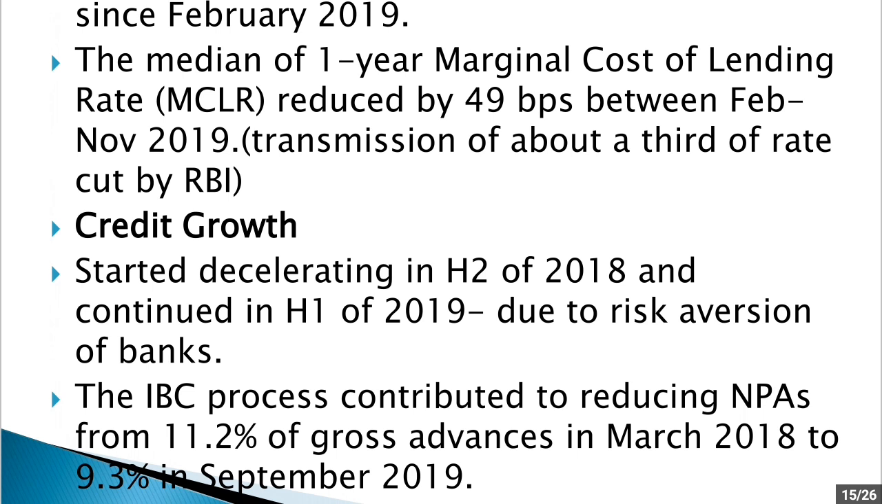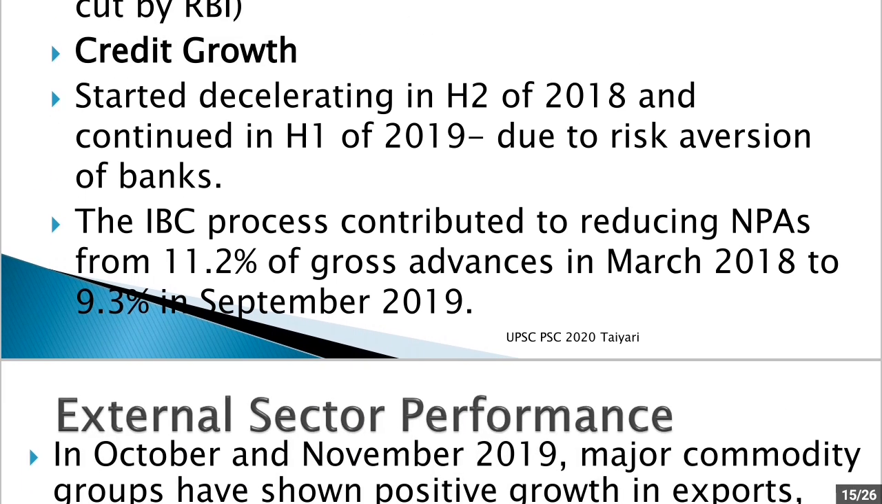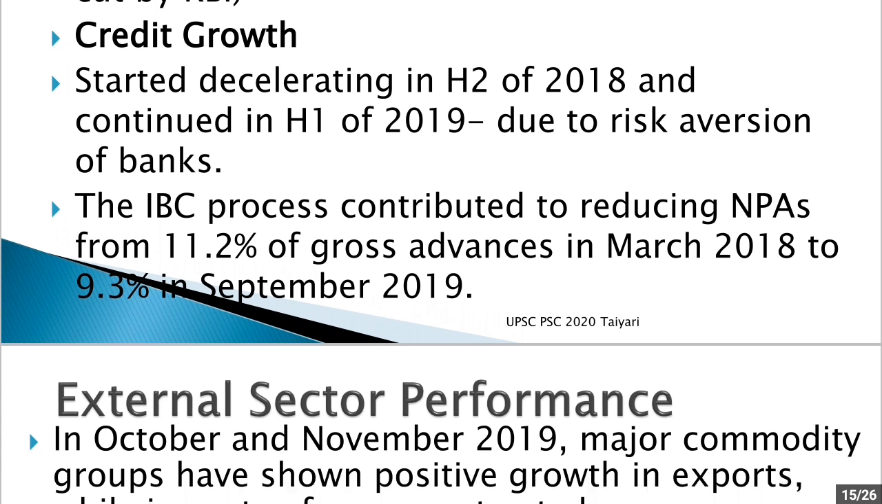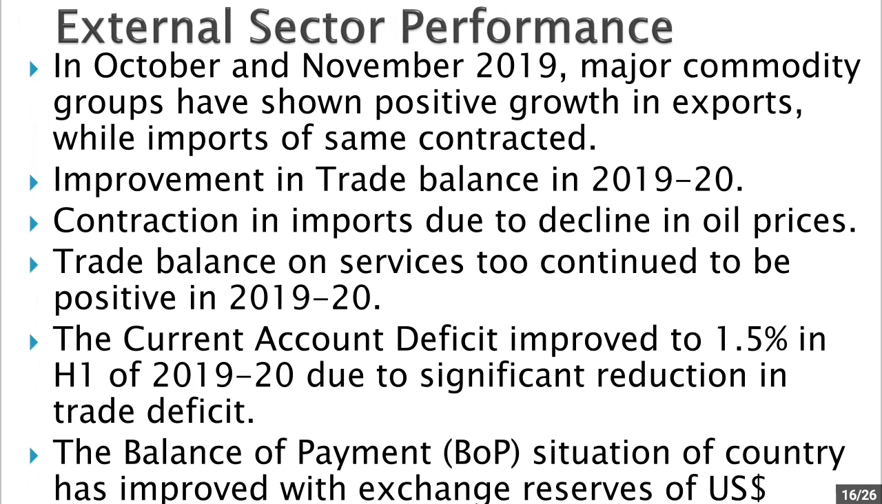Now the IBC process, that is the insolvency and bankruptcy code process, contributed to reducing the NPAs from 11.2% of gross advances in March 2018 to 9.3% in September 2019. So, although the IBC process is reducing the NPAs of the banks, this process is still slow. The speed is not very fast. Since the process is slow, banks are still not in a risk taking mode. They are still in the mode of risk aversion, and that is why the credit has not been growing.